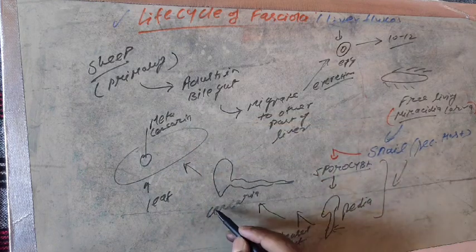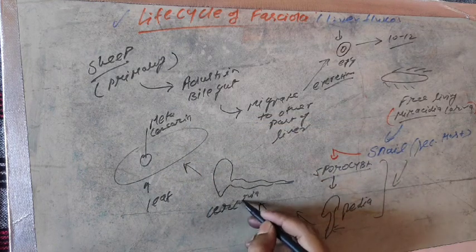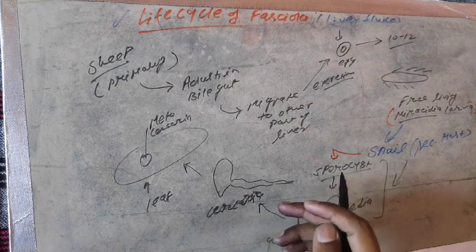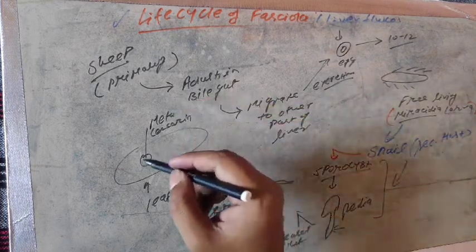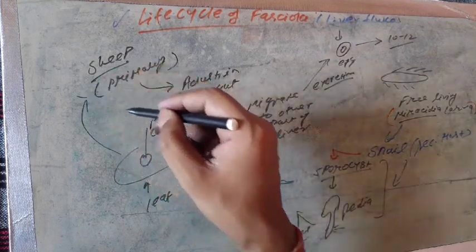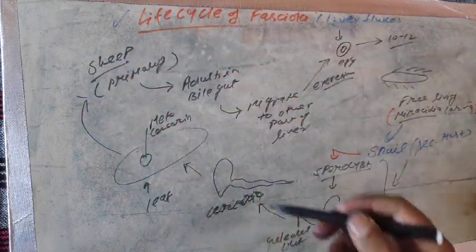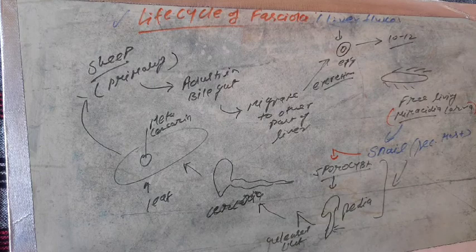The cercaria converts into metacercaria, and when the leaf is eaten by the sheep, it returns back into the body of the sheep. So let us recap how the life cycle is completed.